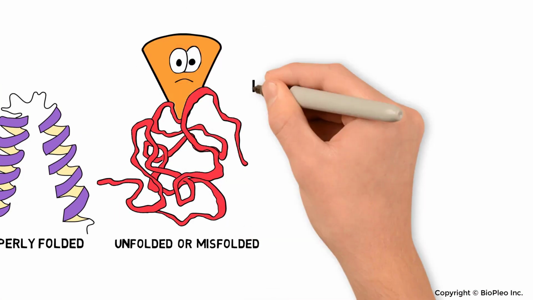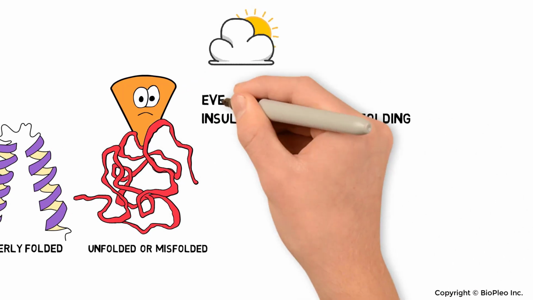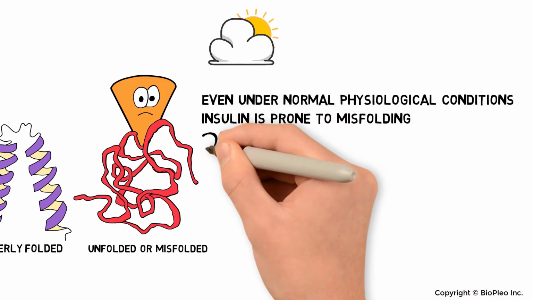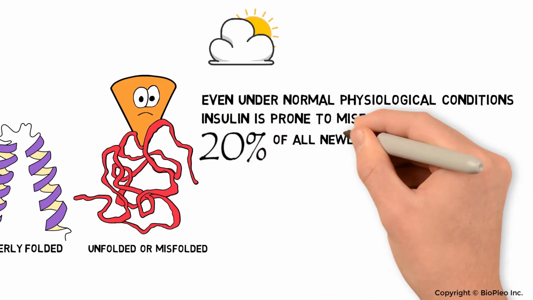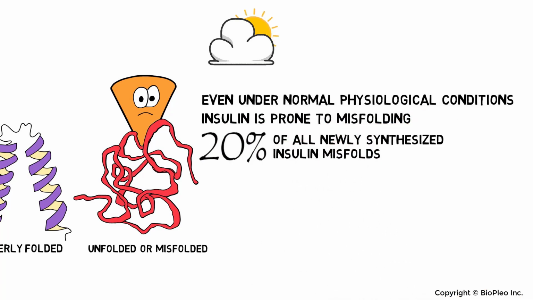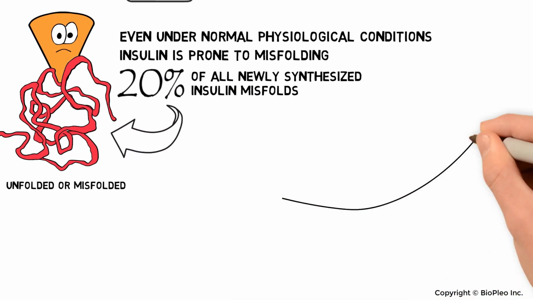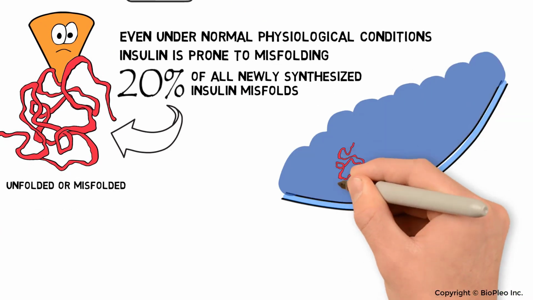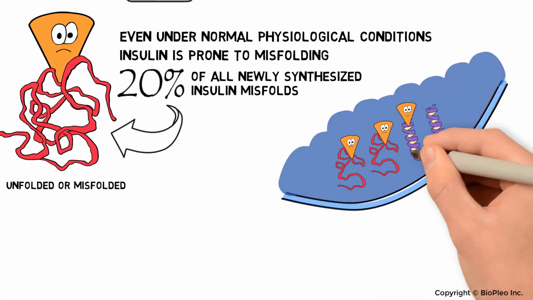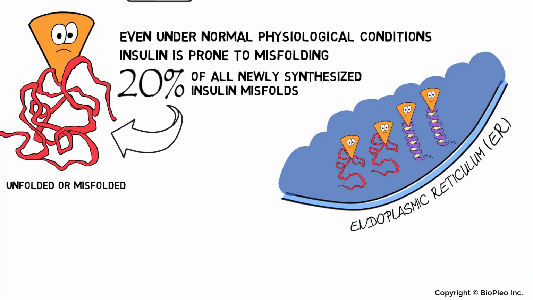Insulin is particularly prone to misfolding. Surprisingly, even under normal physiological conditions, 20% of all newly synthesized insulin misfolds. The correct folding or misfolding of insulin occurs in an internal chamber called the endoplasmic reticulum, or ER.